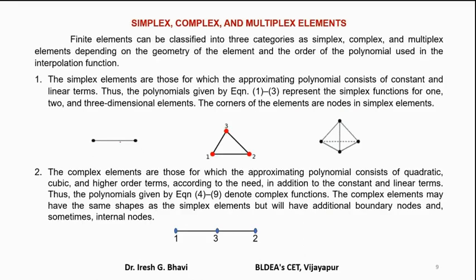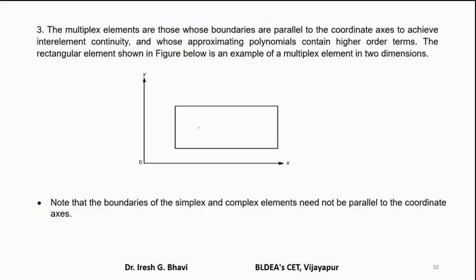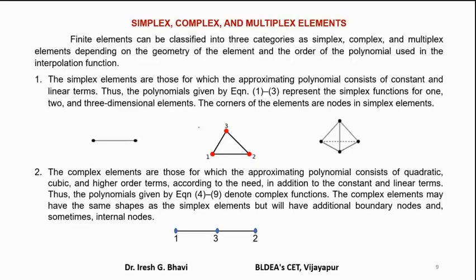So you see here that a linear bar element, a linear triangular element, and a linear tetrahedron element. So these are the basic elements. They are called simplex elements. Means what? The simplex elements are those for which the approximating polynomial consists of a constant and linear terms.